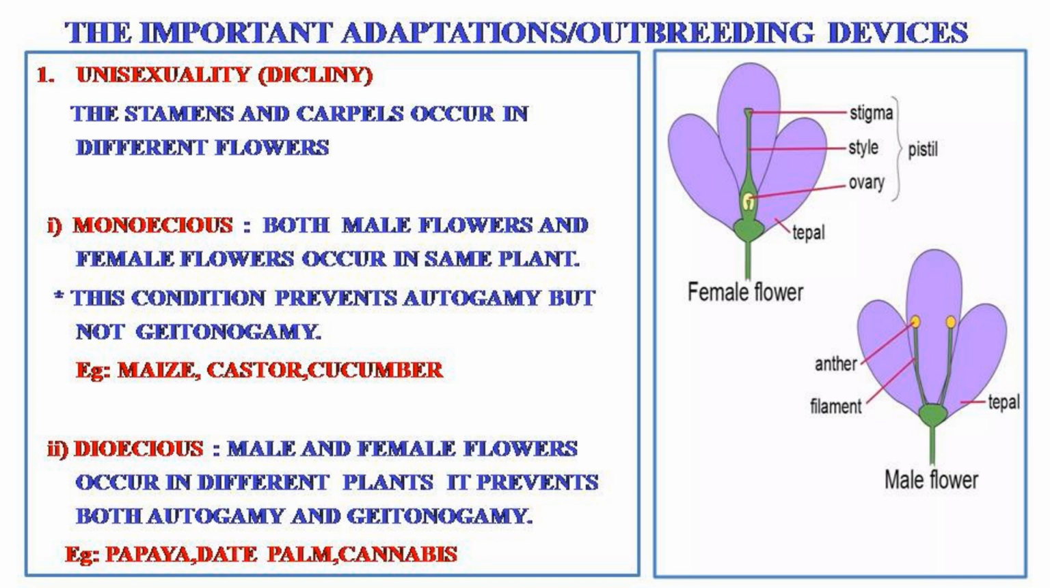Examples are maize, castor, cucumber, etc. Second type is dioecious. That is, male and female flowers occur in different plants. It prevents both autogamy and geitonogamy. The examples mentioned: papaya, date palm, cannabis, etc.